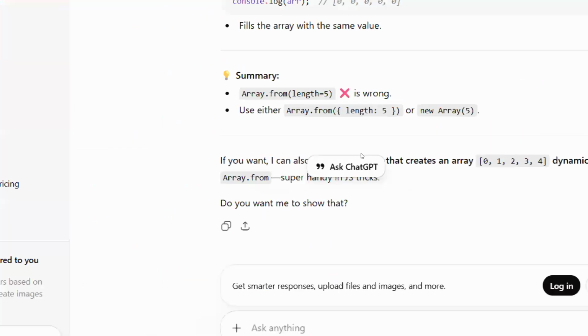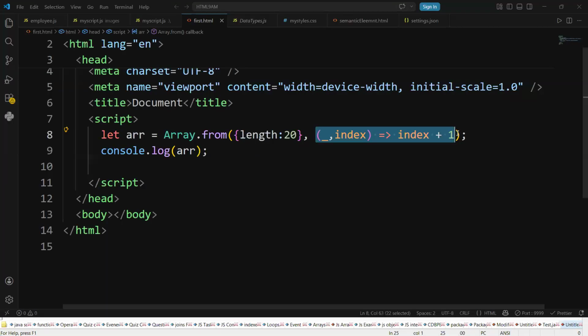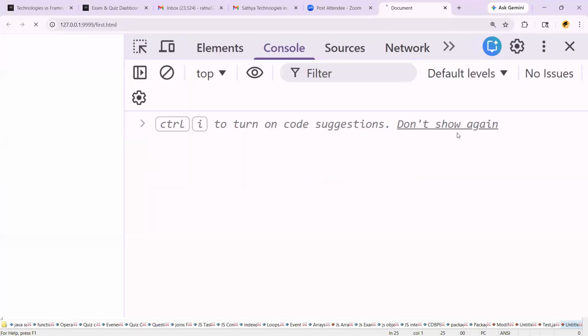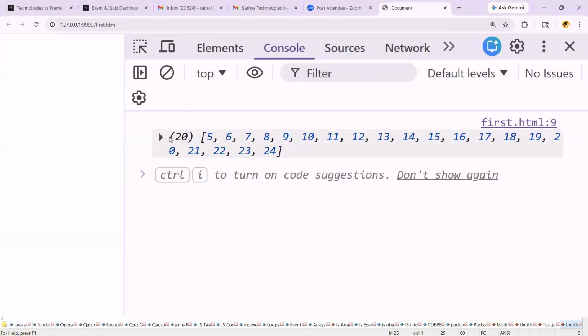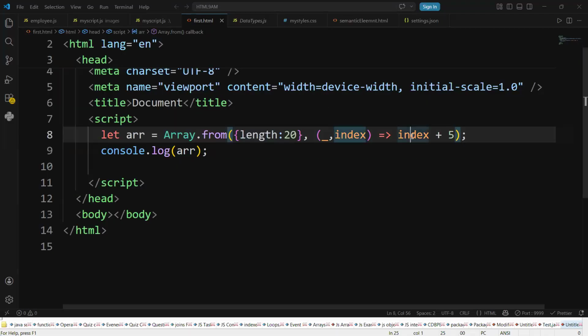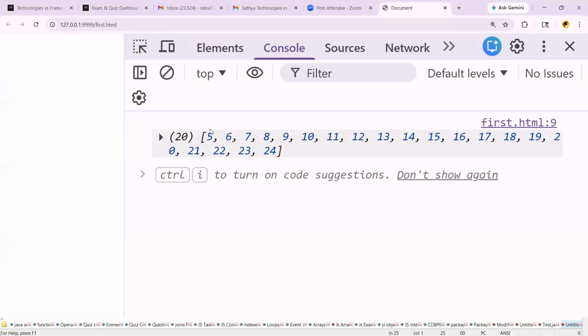For example, here you can write plus 5, which means every time index is plus 5. So you get 5, 6, 7. Index starts from 0. 0 plus 5 is 5. Then it starts from 5.